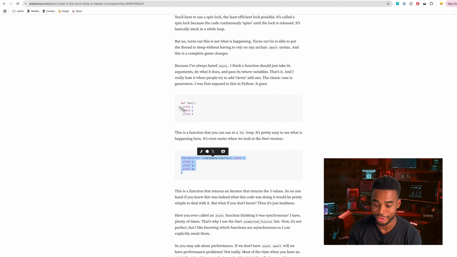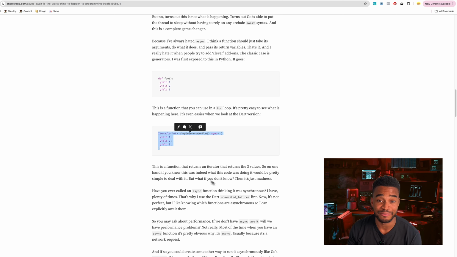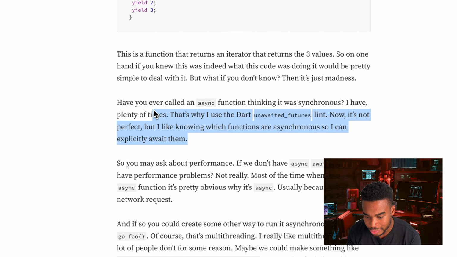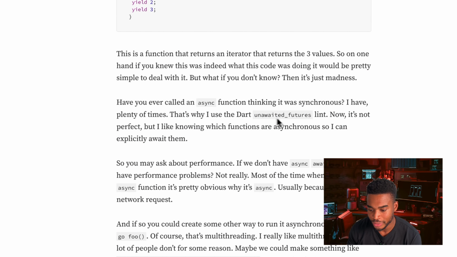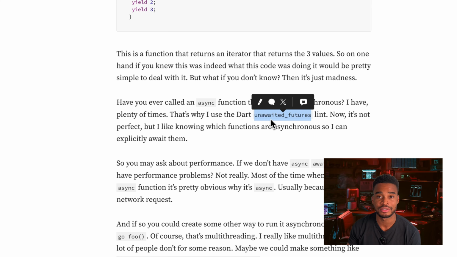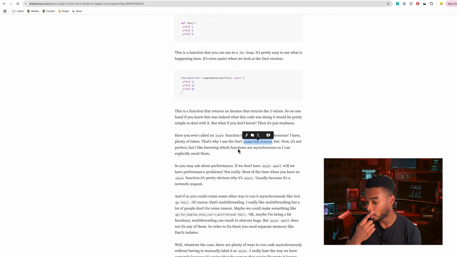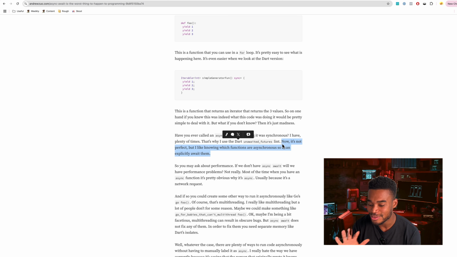He's basically trying to say, hey, look, I have no clue what this is doing, and I hate functions that basically complicate themselves. Have you ever called an async function thinking it was asynchronous? I have plenty of times. That's why I use the Dart unawaited futures lint. This is actually a really good lint. It basically forces you to add await to async functions that you use, which is really cool because the amount of times I've written code where I forget to await an async function, especially in JavaScript, and then later on when I'm testing my code, I'm like, what the hell is going on? And I just see it right there. Flipping asynchronous function without an await, just chilling, just no errors whatsoever, looking perfectly fine, like nothing is wrong.